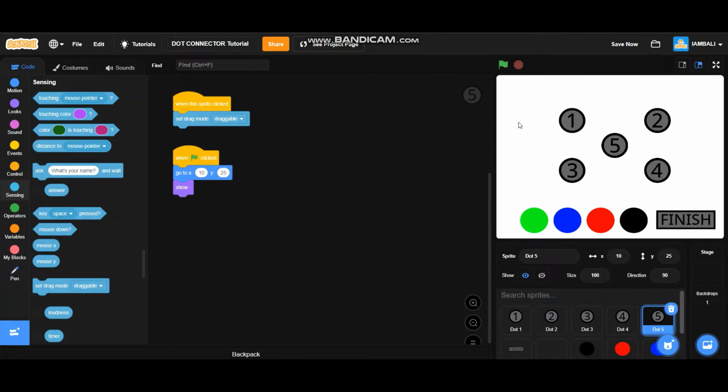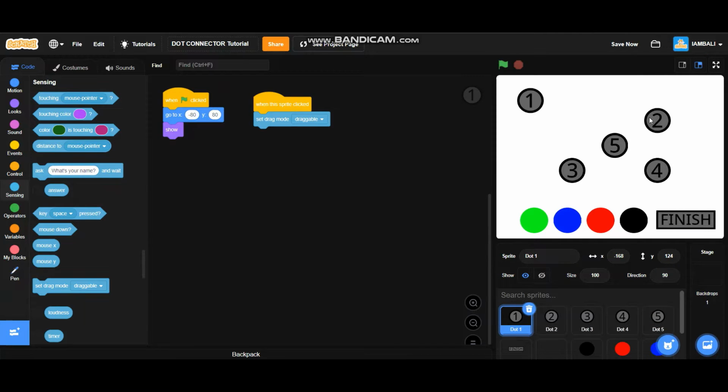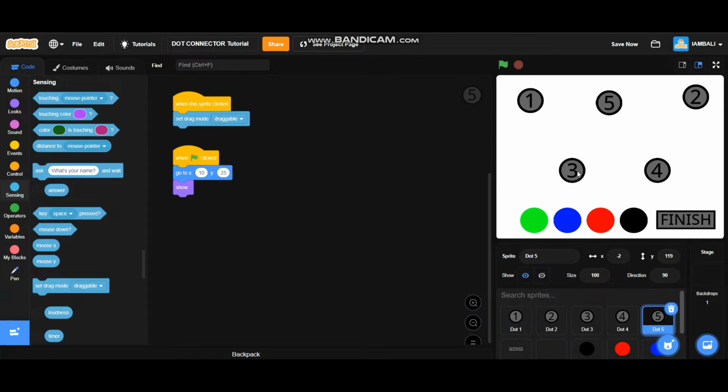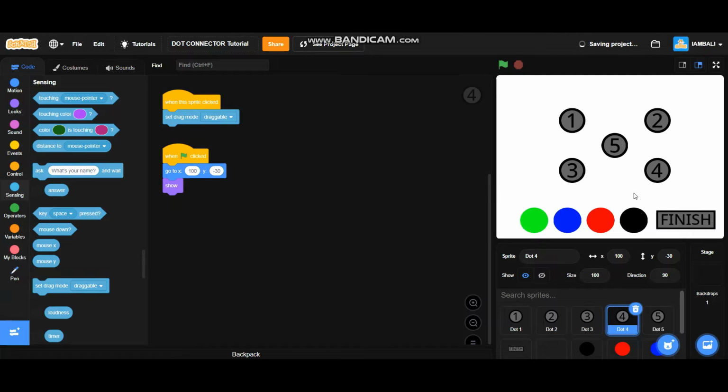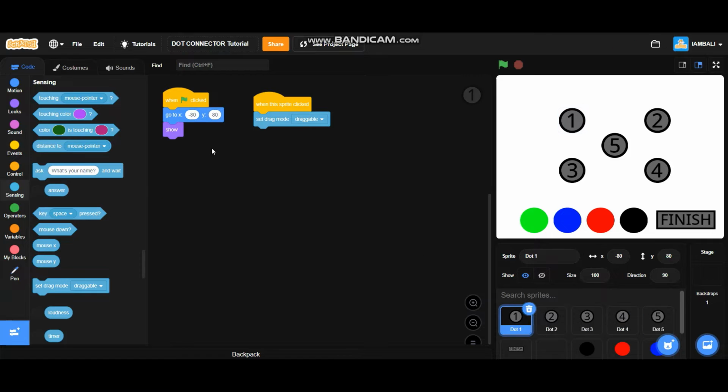Okay, let's test it. The green flag is clicked. I'm going to drag it anywhere. And if we press the green flag again, it will automatically go to the position that is coded in here. Okay, I guess that is step 1.